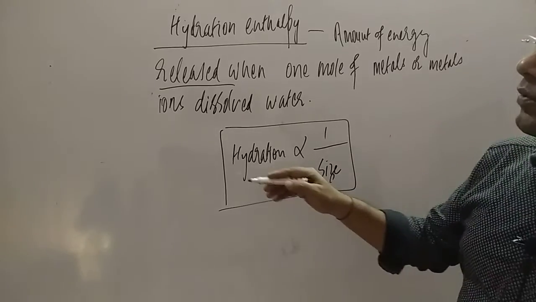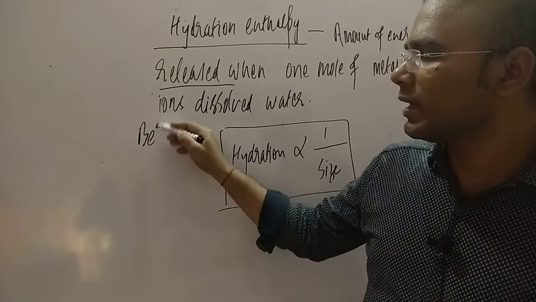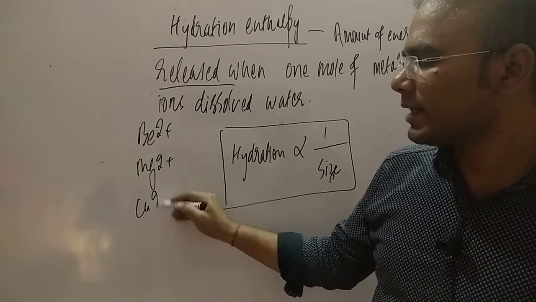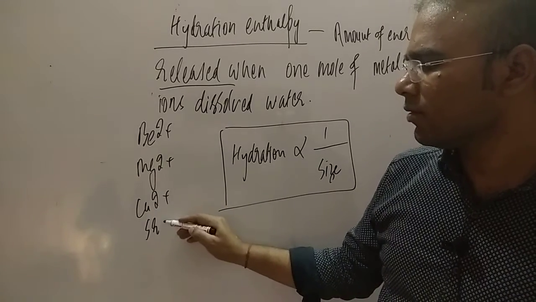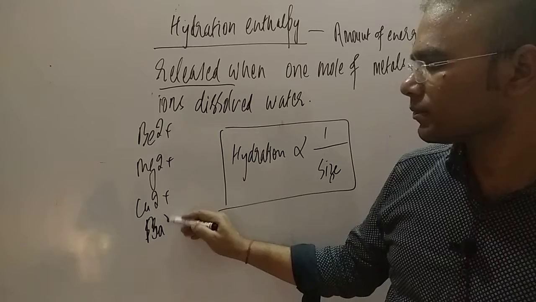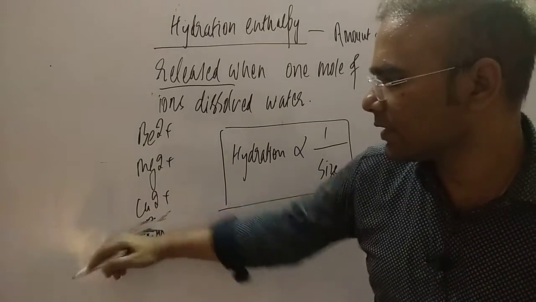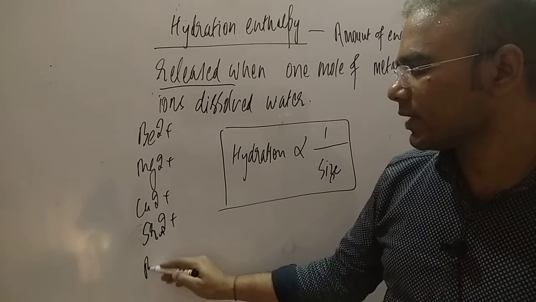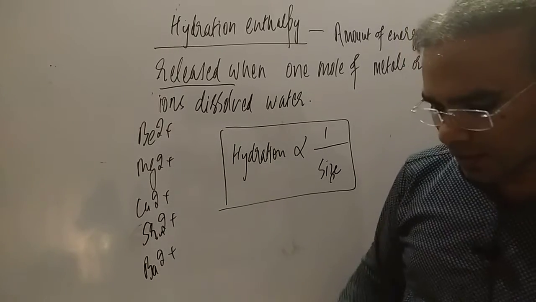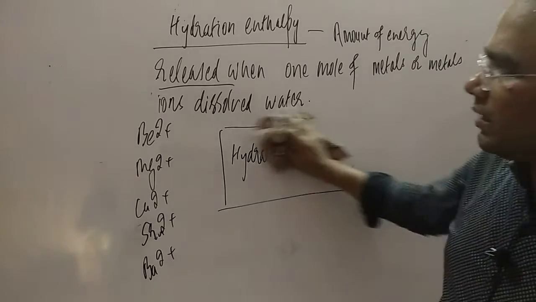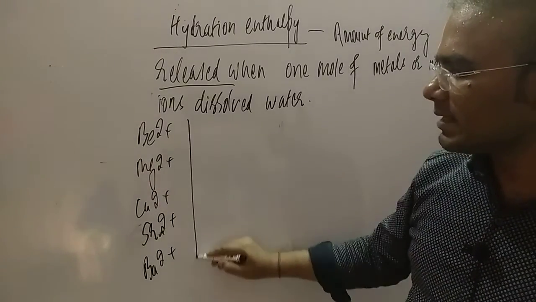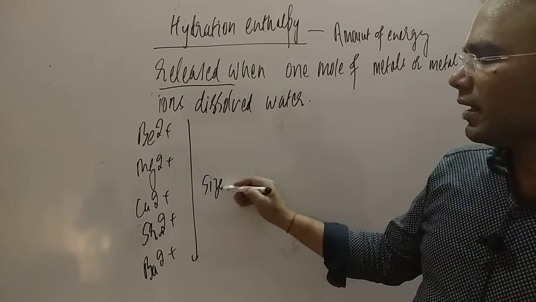So if you are moving down the group, we have beryllium 2 plus, then magnesium 2 plus, next calcium 2 plus, strontium 2 plus, and the last one is barium 2 plus. If you see these elements, the size increases.